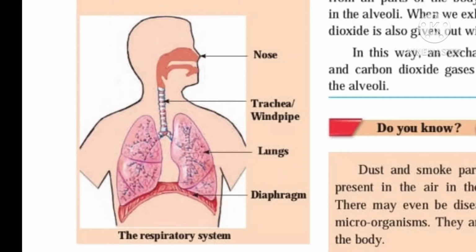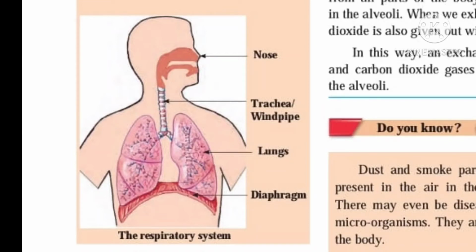Let us name all the organs. Yes. So, the organs begin from the nose. Then we have the trachea. Trachea is also called the windpipe. Then we have the lungs. And the last is the diaphragm. All these organs together make up the respiratory system, and they function together to carry out the process of respiration.